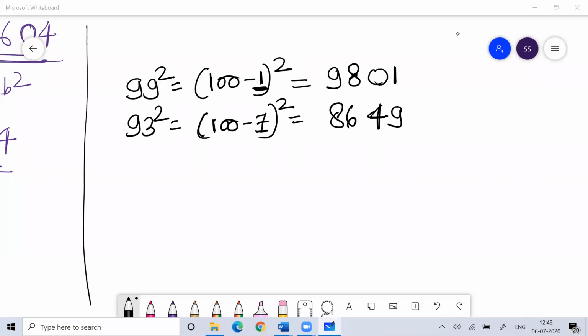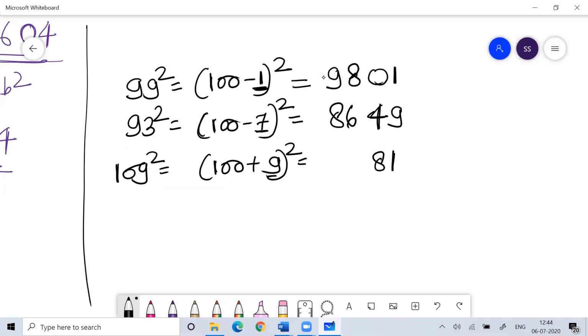Now Rishikesh asked me what is the square of 109. I can write 109 as 100 plus 9. What is 9 square? 9 square is 81. What is 109 plus 9? 118. This is the square of 109.